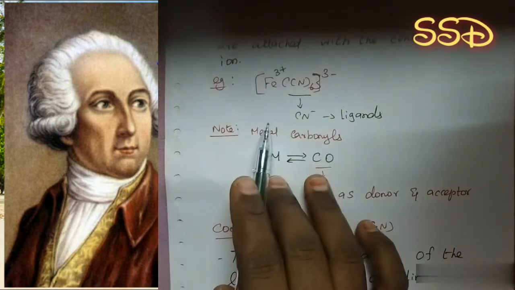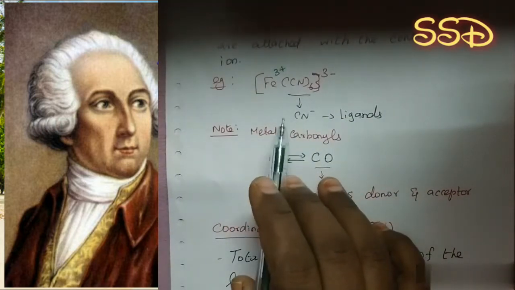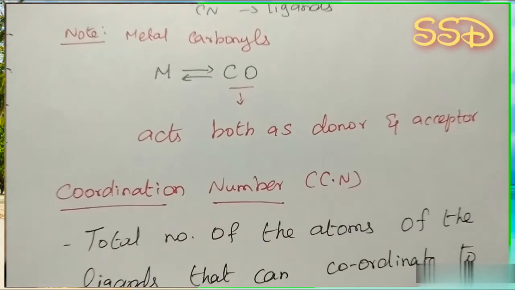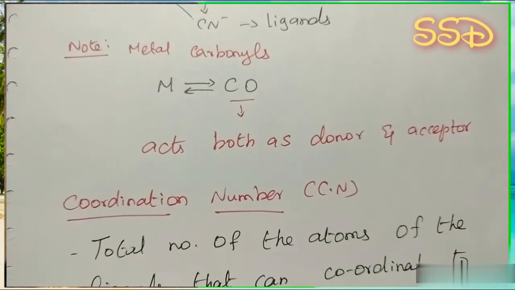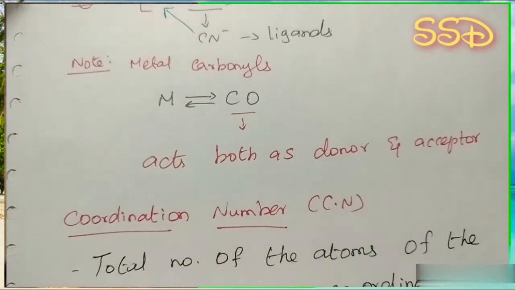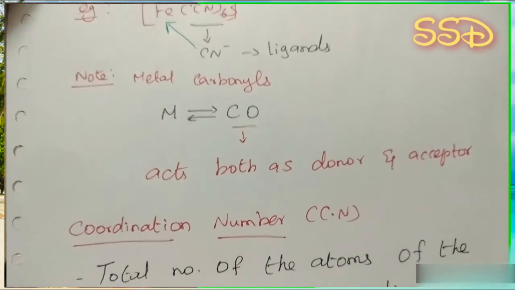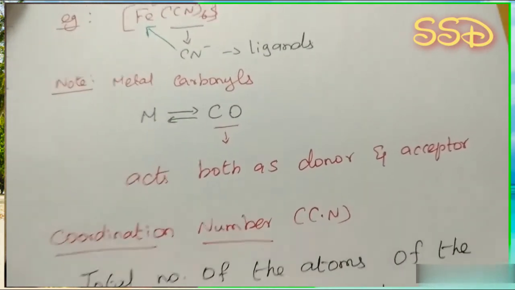But in coordination complexes, the ligands mainly act as donors. They donate lone pairs of electrons alone. In metal carbonyls, the carbonyl group has vacant pi orbitals, which receive back the electrons donated to the metal atom. So that's why it acts both as a donor and acceptor.